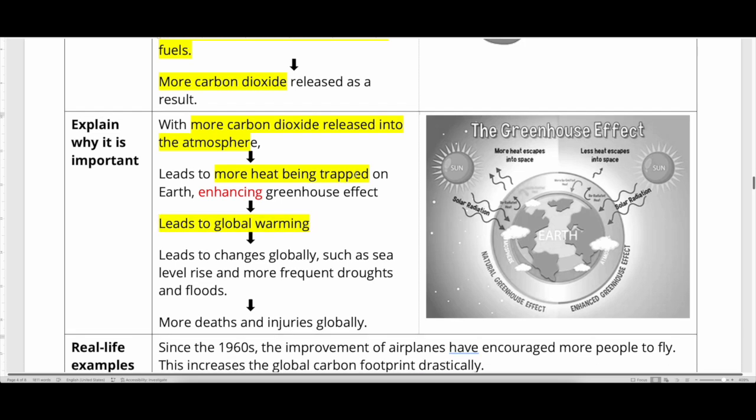Okay, and this can lead to major changes. For example, because you warm up, the temperatures in the world increase, the ice will melt. With the ice melting, there's a high sea level rise. Sea level will increase because there's more water in the sea now. Then, because there's more heat, there can be more evaporation in some places, leading to more droughts. And the wind patterns may change because of the heat differences. They may push the water to some places and cause it to flood more. The result is more death and injuries globally.